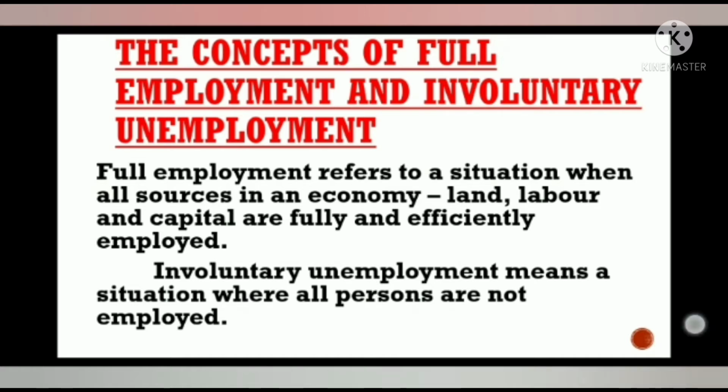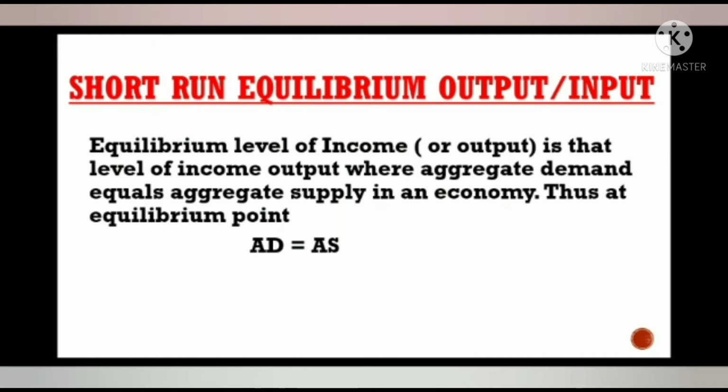Next, short-run equilibrium output and income. The equilibrium level of output and income is based on the assumptions of short run. In order to keep price constant at any particular level, the supplier should be willing to supply whatever amount consumers will demand at that price. If quantity supplied exceeds or falls short of quantity demanded at that price, price will change because of excess supply or demand. This problem has been avoided by assuming that the elasticity of supply is infinite.